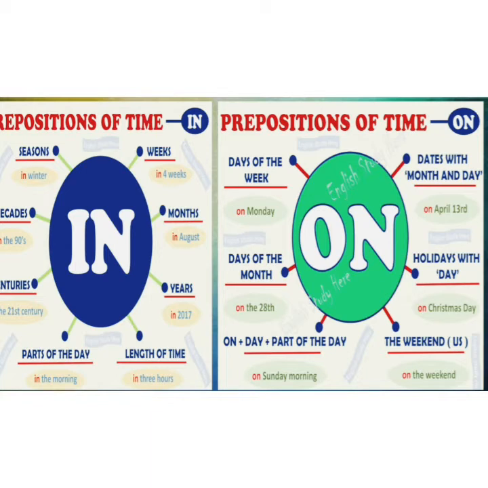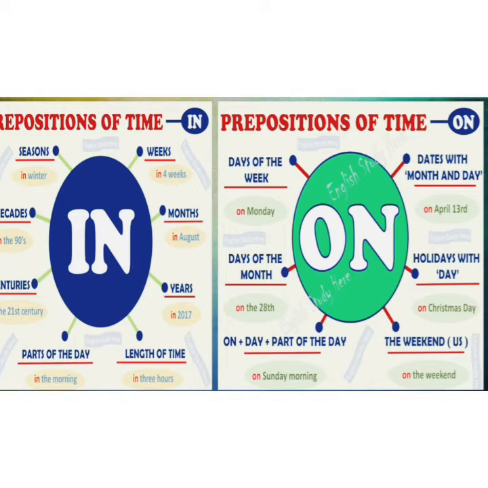For month, to specify any month, we use the preposition of time in. In the morning I do workout. In 3 hours the train will be arriving. For specific season, week, month, year, length of time, part of the day, we use the preposition of time in.